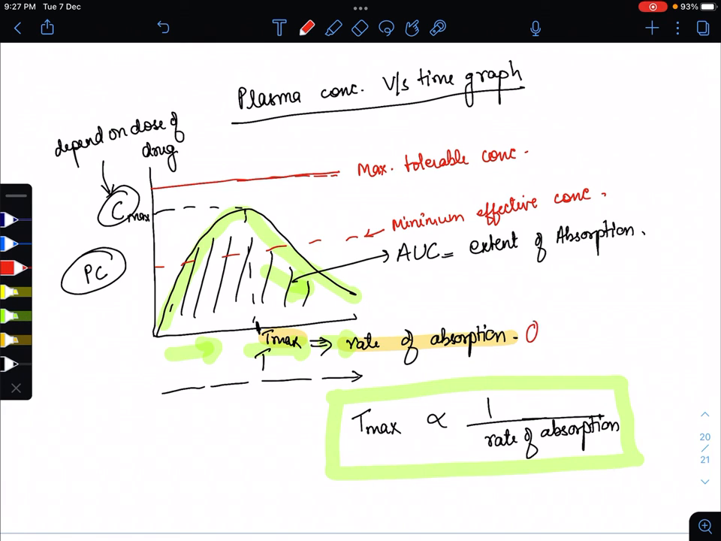So the question is, Tmax stands for rate of absorption and Cmax depends on dose of drug. Plasma concentration depends on dose of drug. If we give more drug, then the concentration should be higher in the blood. So Cmax depends on the dose of a drug, while the Tmax depends on the rate of absorption. These two questions were important from this graph.